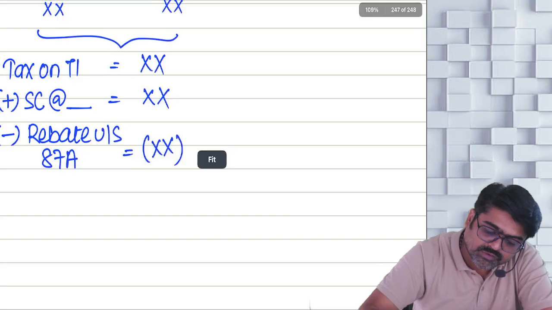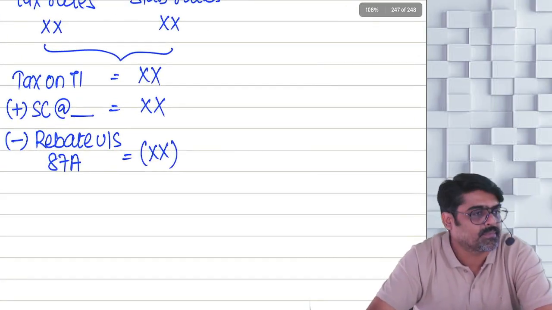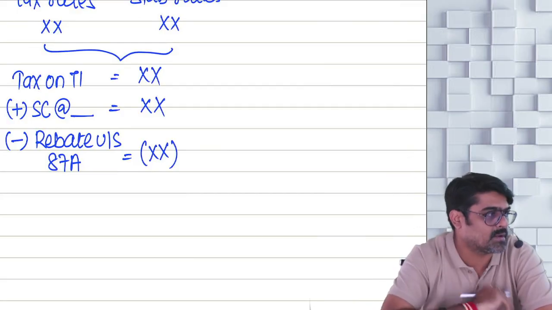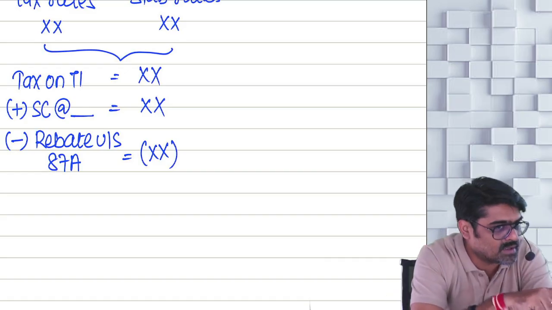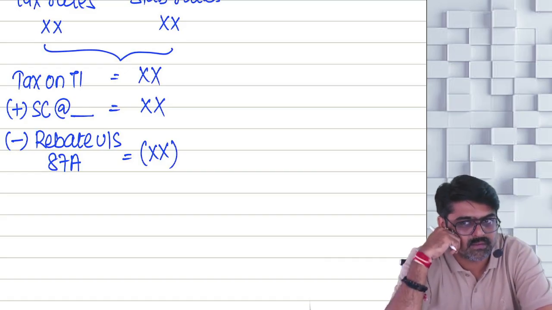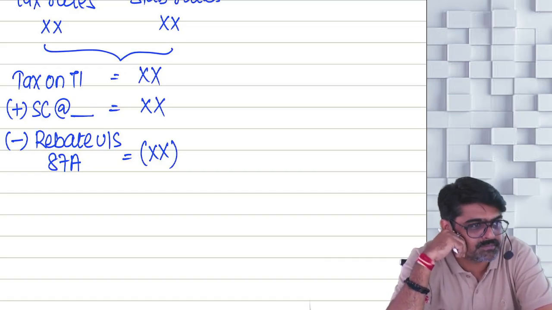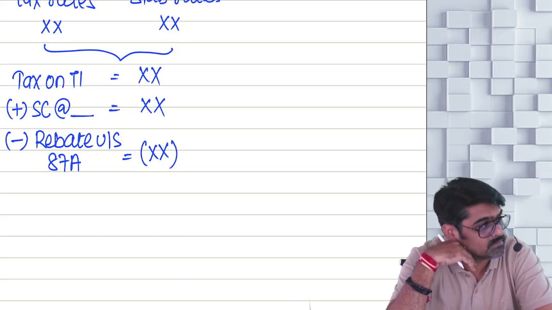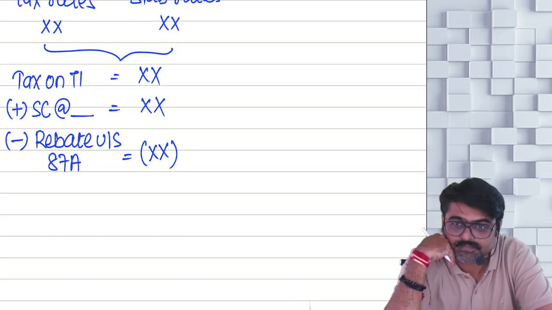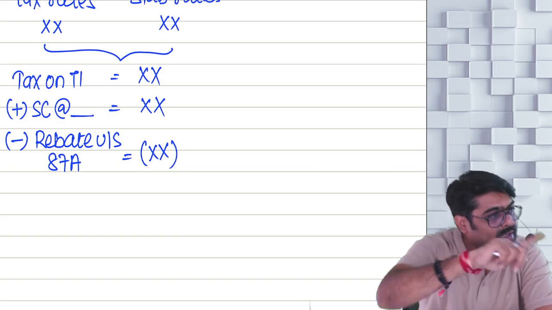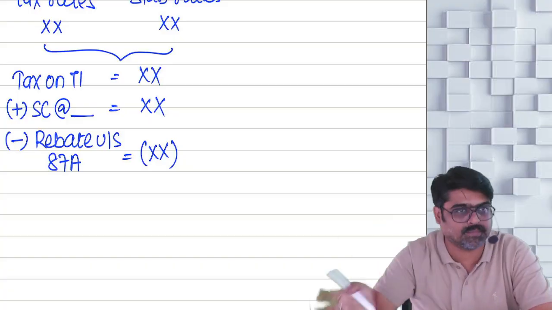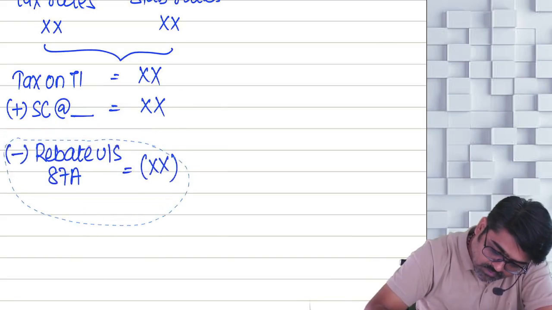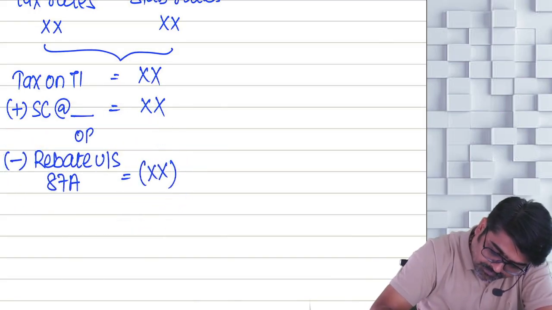So if surcharge will be there, rebate will not be there. And if rebate will be there, surcharge will not be there. Or both of them will not be there. So if surcharge is there and you are looking for rebate, then rest in peace. And if rebate is there and you are looking for surcharge, rest in peace. Any one will come. So tax including surcharge will come or tax after rebate will come. Yes or no? This or this.